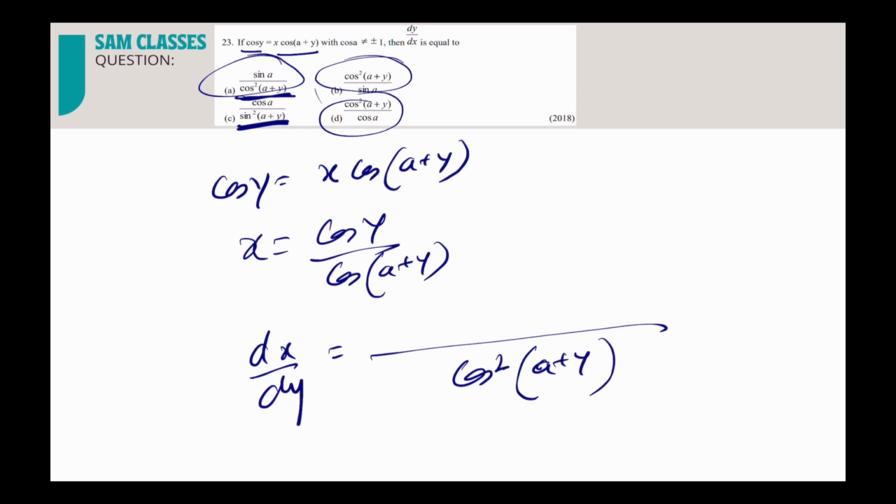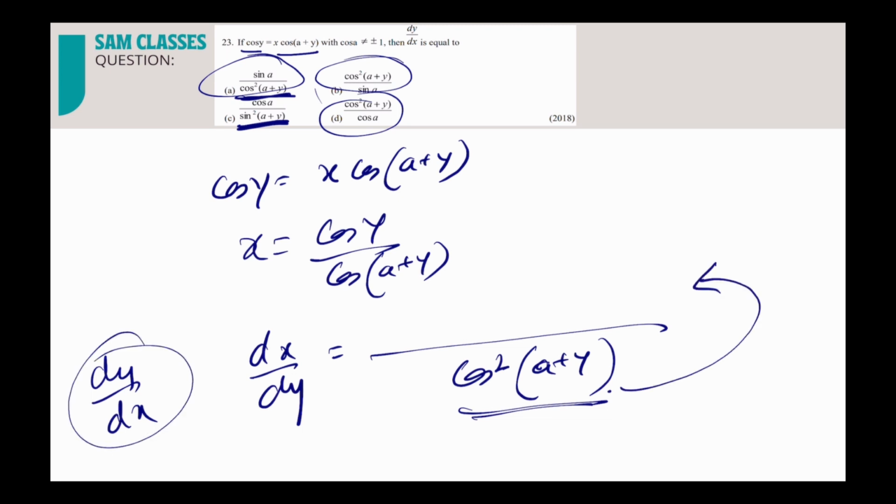So basically we need dy by dx. We have dx by dy, which is down here. So when we find dy by dx, we reciprocate it and it will go on top. So where is cos square a plus y? This and this. So this is gone, this is gone. See, very easily we eliminated two of the options, correct?